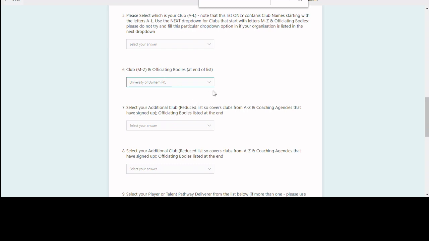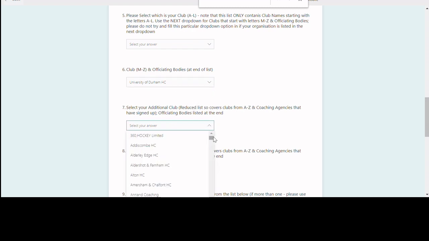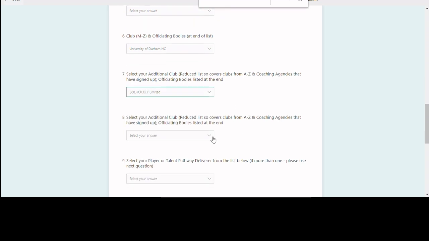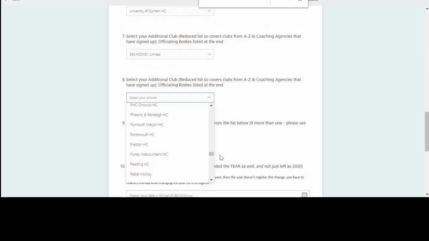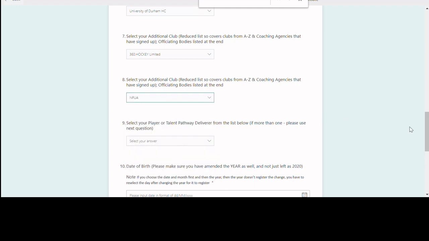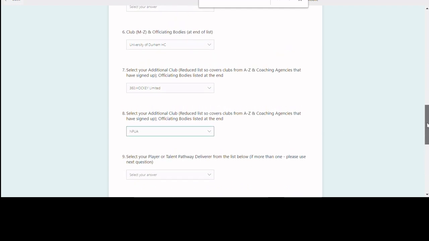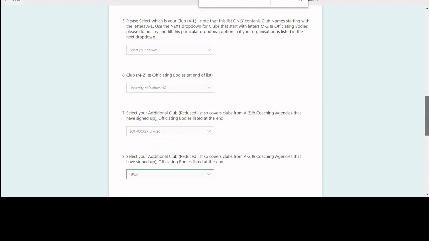So I've chosen University of Durham. Now let's say I want to link myself to a coaching academy. So 360 Hockey, there we go, first one I'll pick. I'll drop that one in there. And then I also want to say that I am linked to an umpiring association. So I will scroll down all the way to the bottom where the umpiring associations are, and choose NPOA.